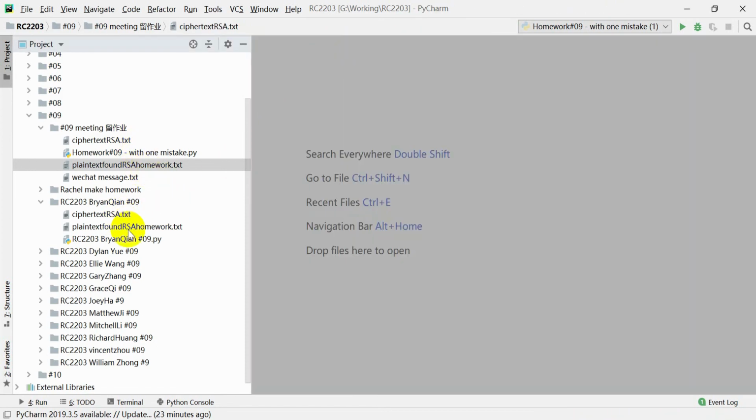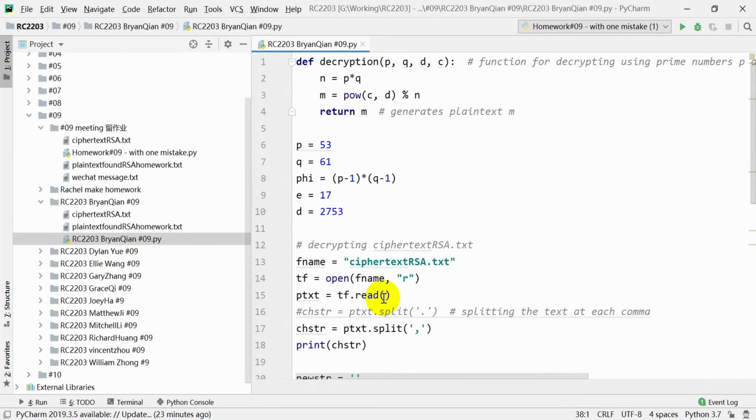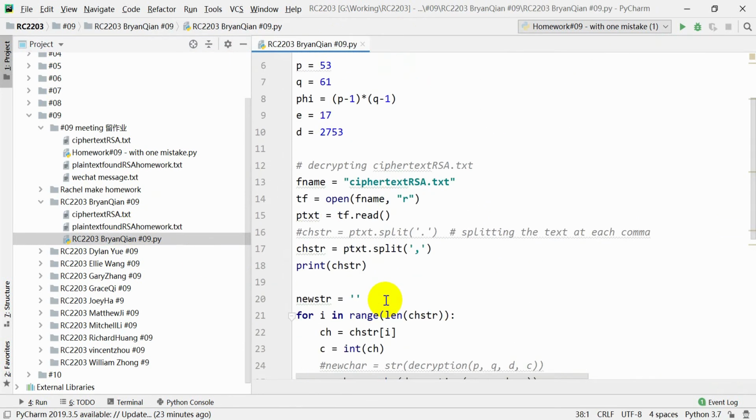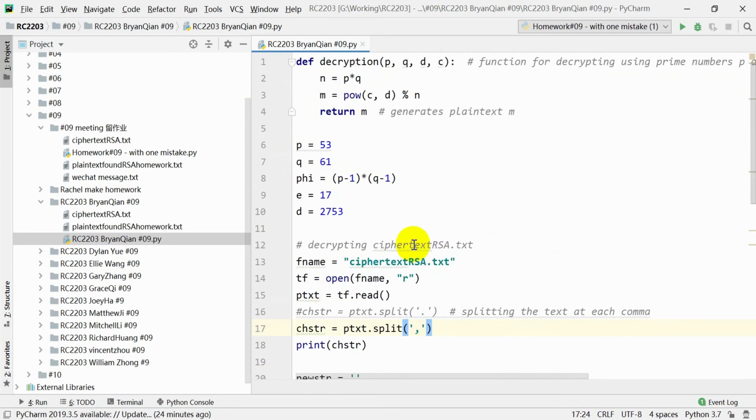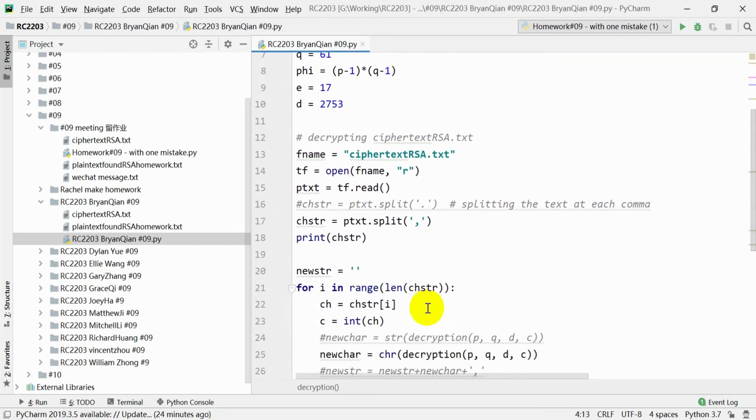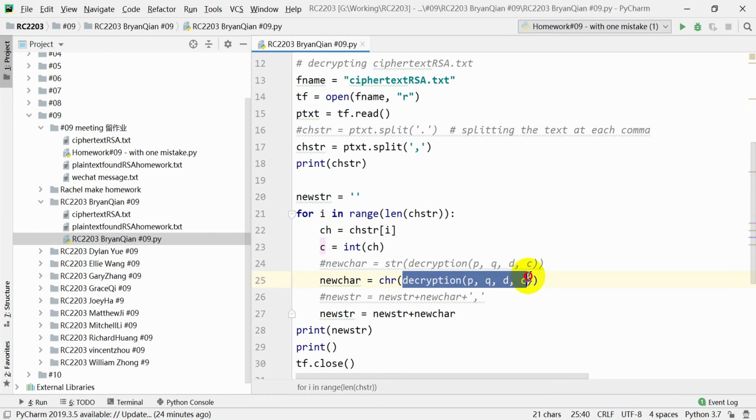Next, let's look at Brian's homework. So I found two mistakes in here. The first one, you weren't able to change the period into a comma, and over here we needed to use the character function, because when we decrypt a character we would get a number. That number is the ASCII code for the plaintext character, so we want to turn that ASCII code into a character by using the character function. If we use a string function, it just puts quotation marks around it and it won't give us a character.